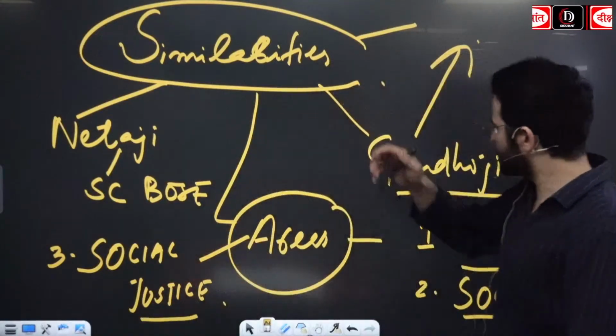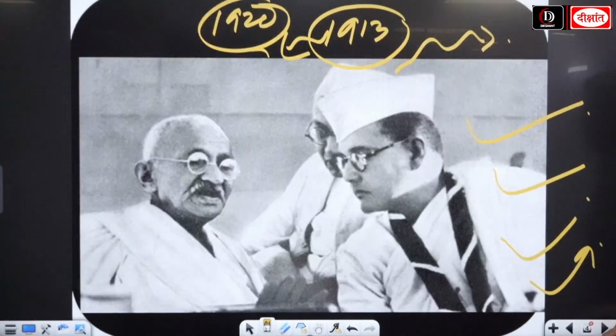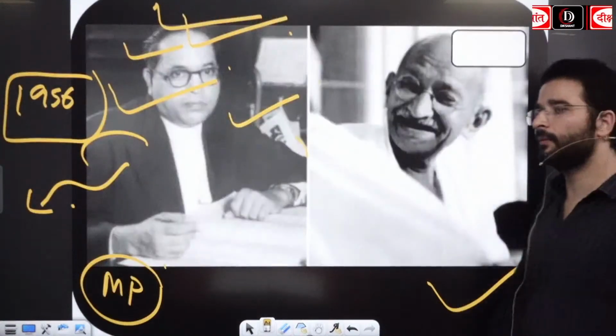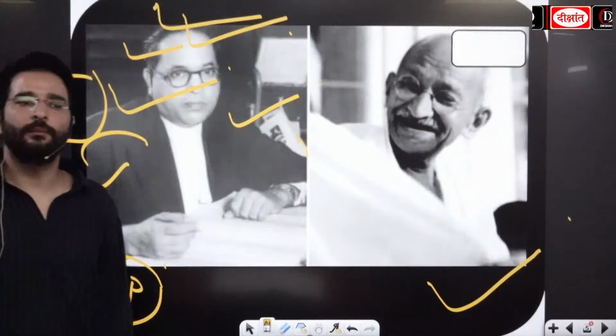Now let's look at the Gandhi ji and B.R. Ambedkar. Heading to the differences and similarities between Gandhi ji and B.R. Ambedkar.